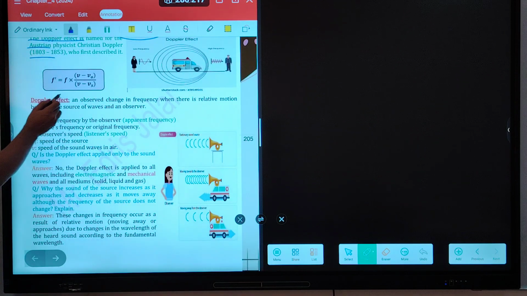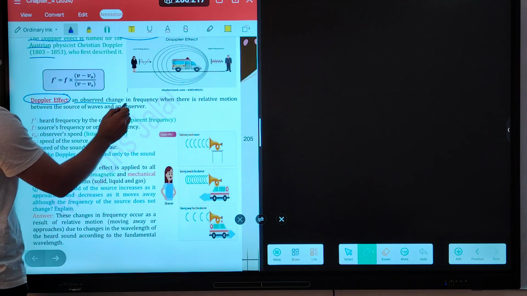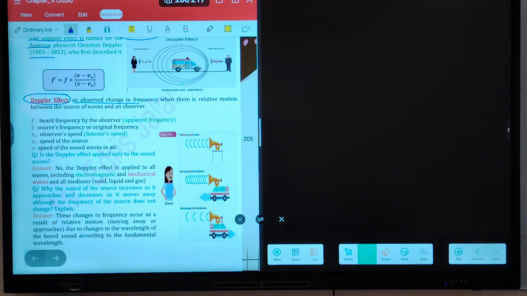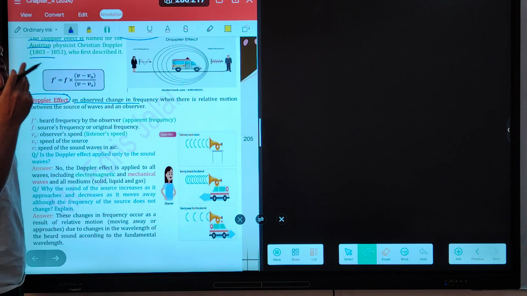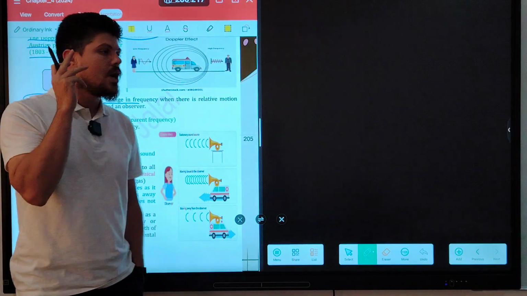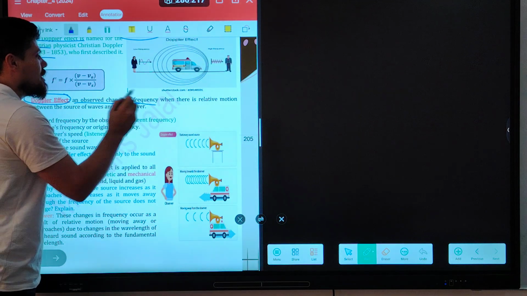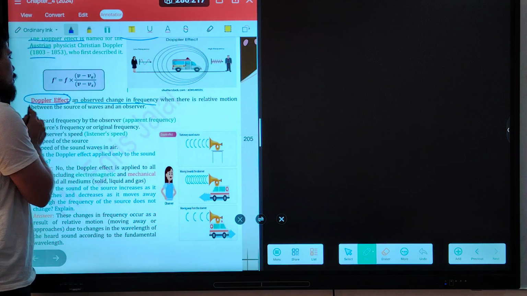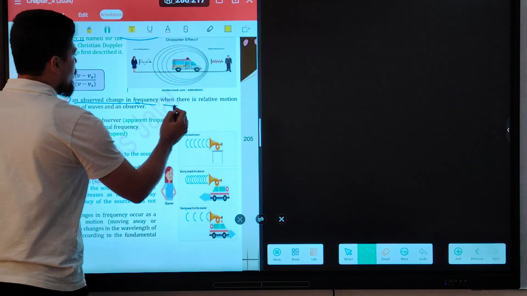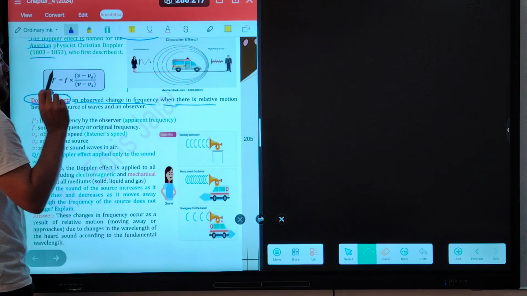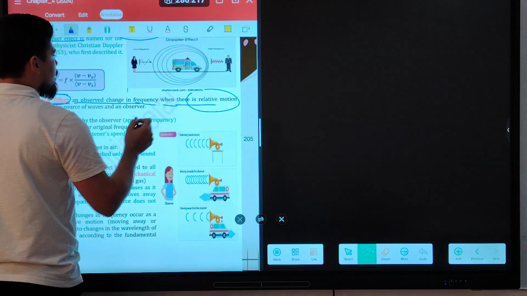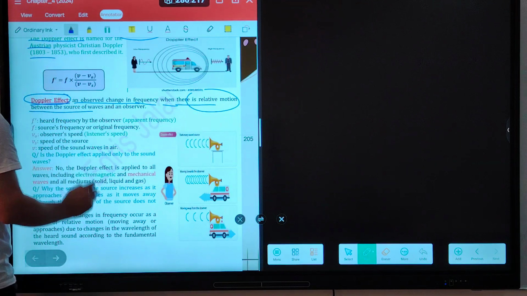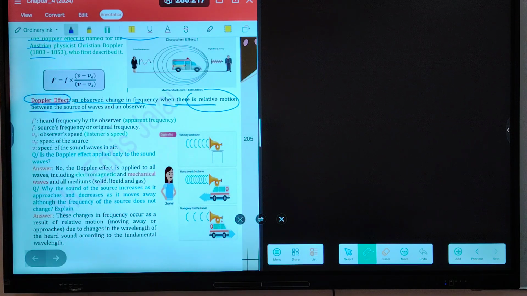What is the Doppler effect? The definition of the Doppler effect: an observed change in frequency. Once again, listen carefully. What is the Doppler effect? Observed change of what? Observed change in frequency. When the frequency changes, decrease or increase, can we say we have the Doppler effect? Yes, of course, when there is a relative motion. But in which condition? When there is a relative motion between the source of waves and an observer.